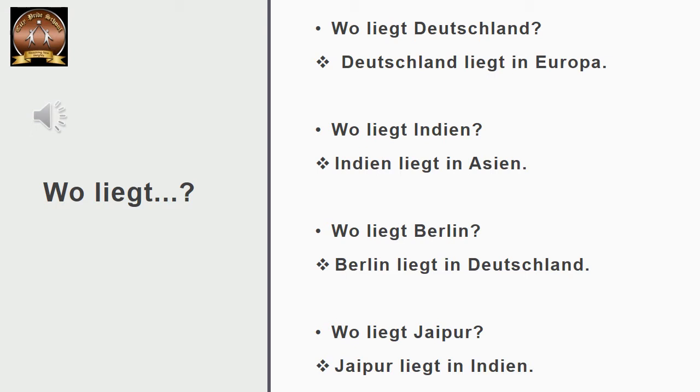Indien liegt in Asien. Asia is called Asien in German. Indien liegt in Asien. Wo liegt Berlin? Berlin liegt in Deutschland. Wo liegt Jaipur? Jaipur liegt in Indien. Okay? So liegt in will be the combination in answers. And in the questions, wo liegt? That is the combination. Okay, very simple.